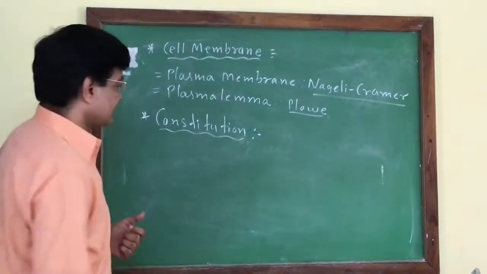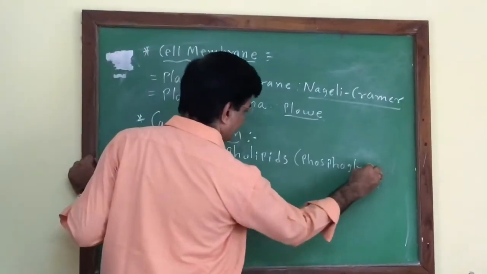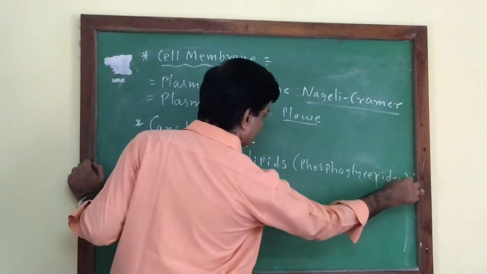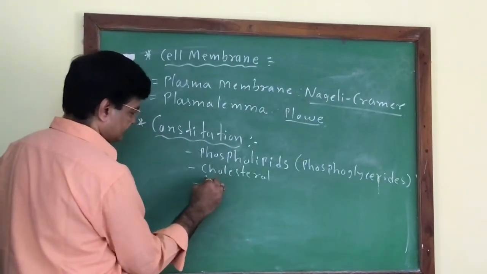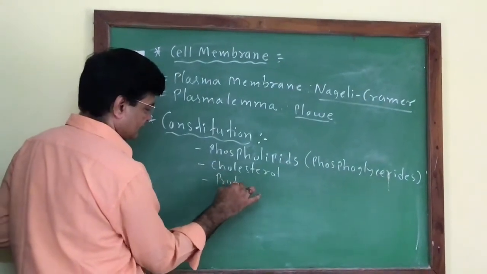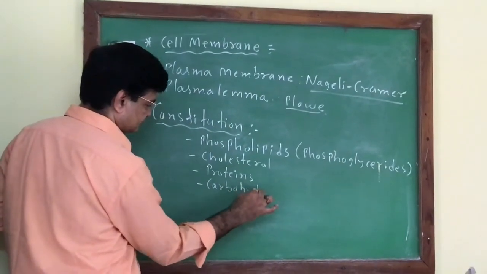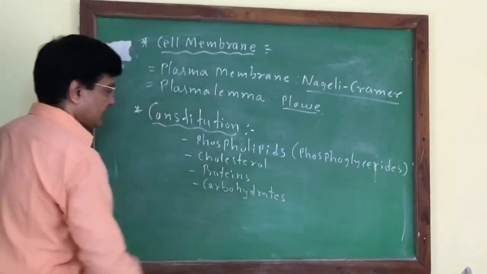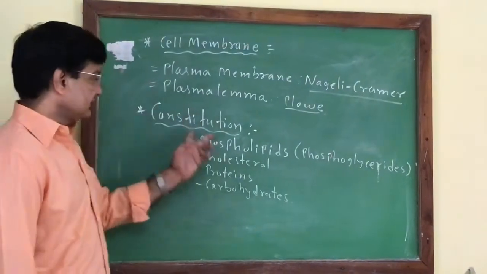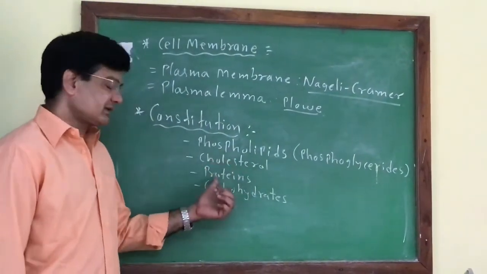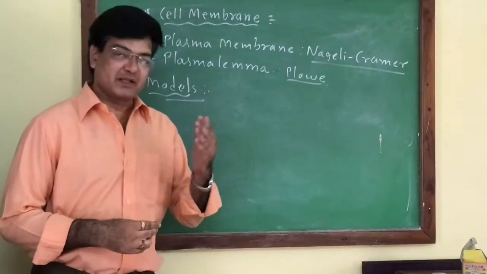The plasma membrane is formed of phospholipids, also called phosphoglycerides, along with cholesterol, different kinds of proteins, and some carbohydrates are also present in its constitution. But the main composition of the plasma membrane is phospholipids and proteins. Different scientists gave different models to explain the structure of the plasma membrane.